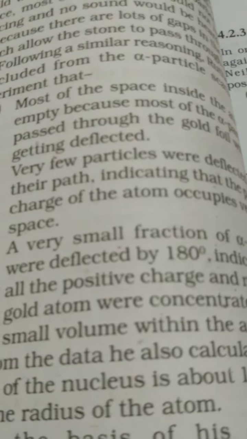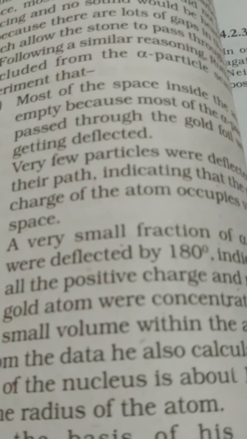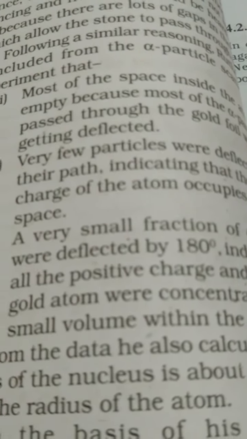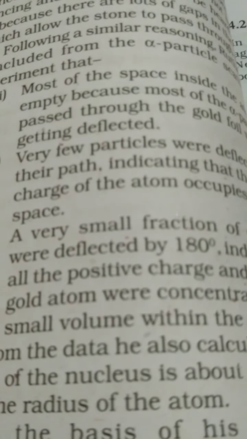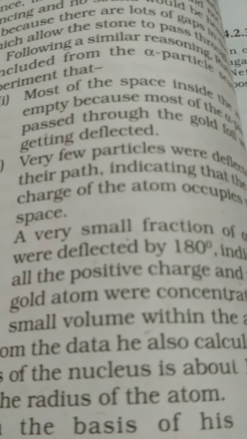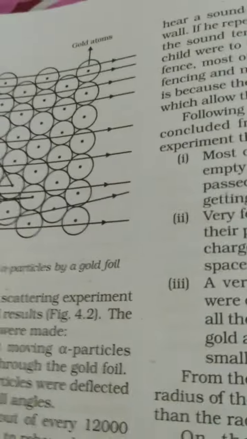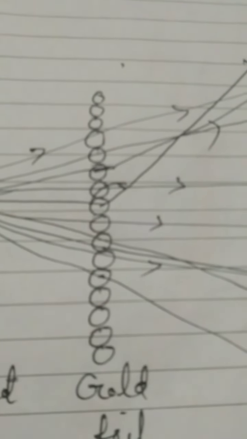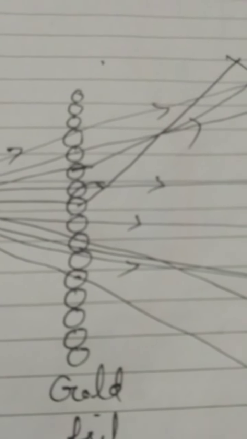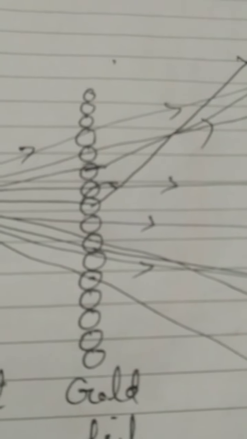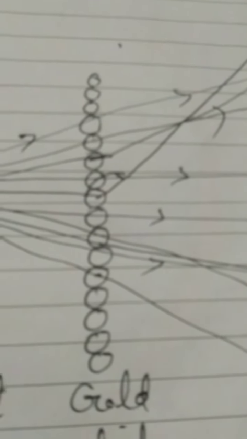So identical charge is the plus charge. So somewhere in the atom, plus charge is located, and densely located. That is why it is repelling some of the alpha particles, and it has shown deflection by obtuse angles. So you can see that this alpha particle, which has shown deflection by a large angle, is near to the center of the nucleus, means some of the alpha particles which are crossing near to the center of the atom have got repelled.